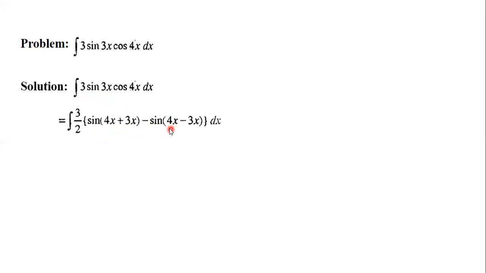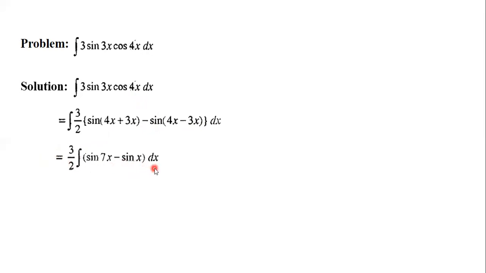So here for 3 by 2, because here the formula we have to have 2, but here it is not. So 3 by 2 sine a plus b, 3x plus 4x, that is 7x, minus sine d minus c, that is 4x minus 3x. So here 3 by 2 sine 7x minus sine x.